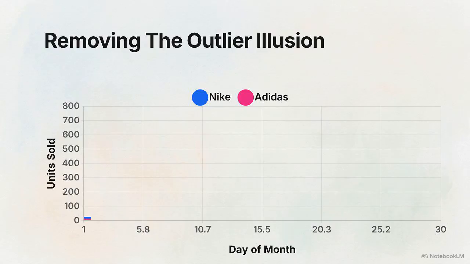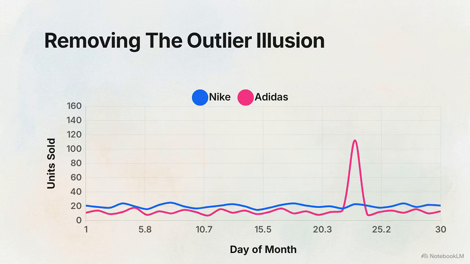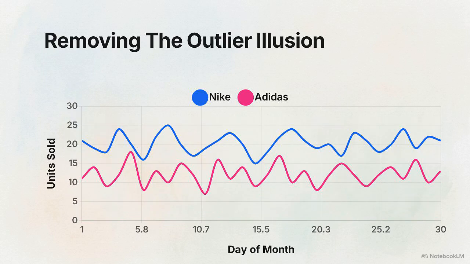This line chart tracks 30 days of sales. On day 23, Adidas recorded a massive, unnatural spike of 689 units sold. This is the illusion of total sales. Remove that single anomaly, and Adidas actually sold fewer shoes overall than Nike.